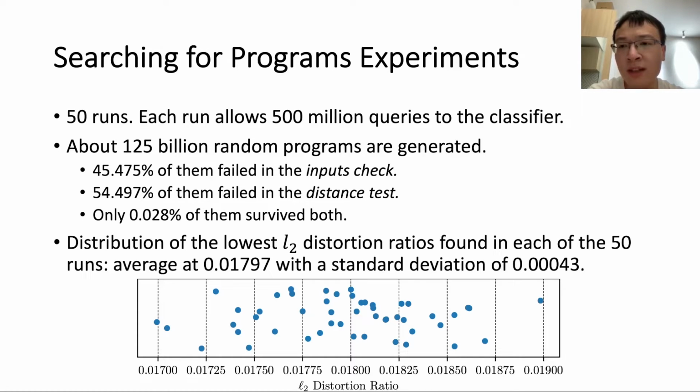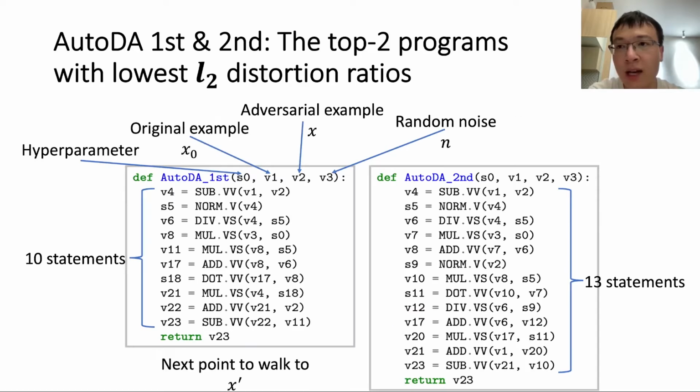We plot the lowest L2 distortion ratios found in each of the 15 runs in this figure. Since the top two programs' ratios are quite close, we select them both for further benchmark experiments. We call these two programs AutoDA first and second. After discarding unused statements, these two programs only contain 10 and 13 statements. We are surprised that they are quite short.